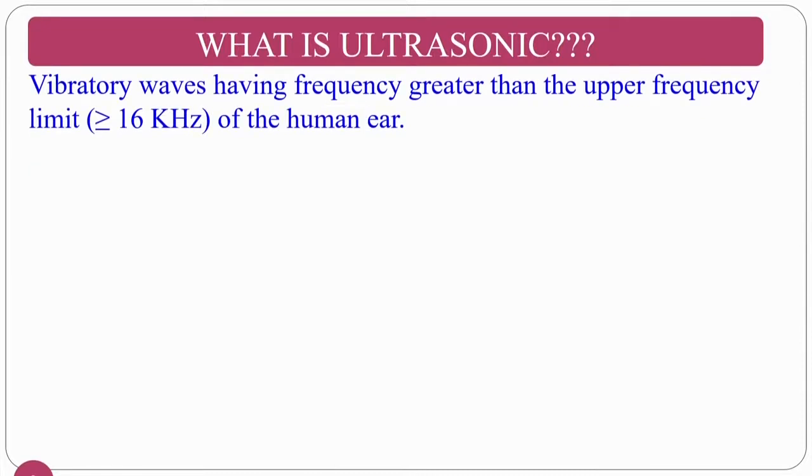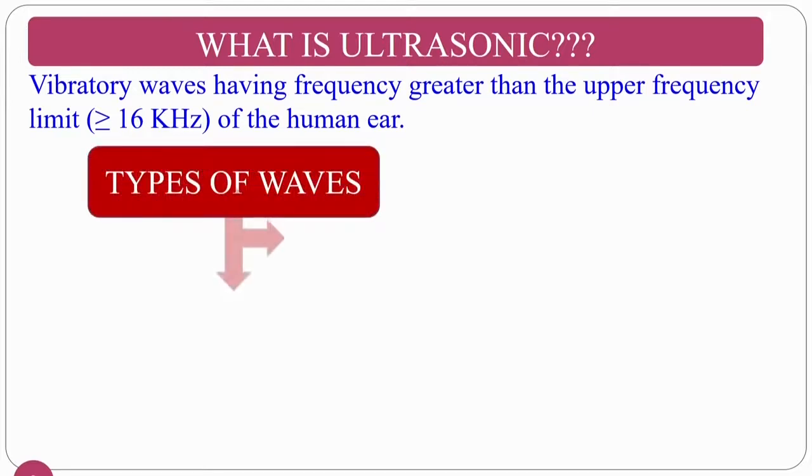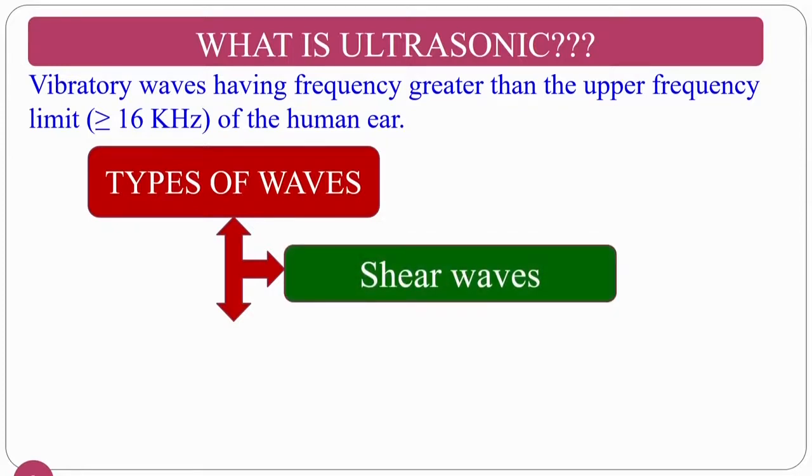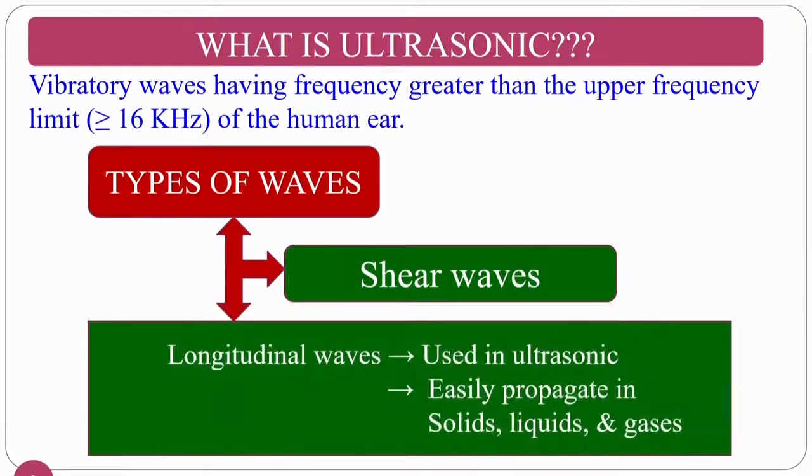So, what is ultrasonics? Normally, these are vibratory waves having frequency greater than the upper frequency of the human ear. That means it should be higher than the frequency that we can hear. Normally the limitation is 16 kilohertz. There are varieties of waves, but we are going to see two varieties. One is the shear waves, another one is longitudinal waves, that are used in ultrasonics, and they easily propagate through solids and liquids as well as gases.